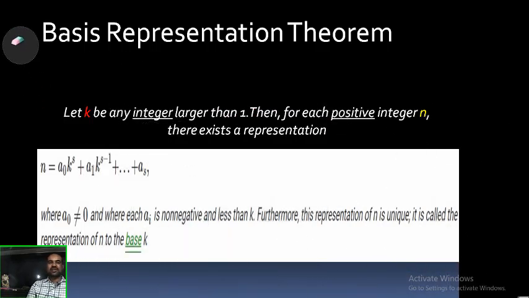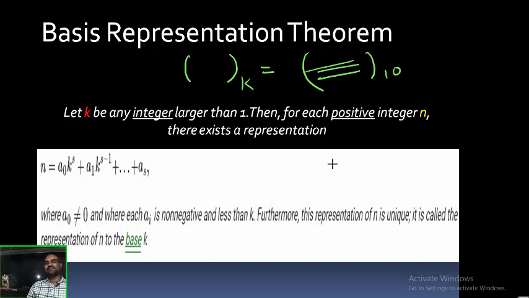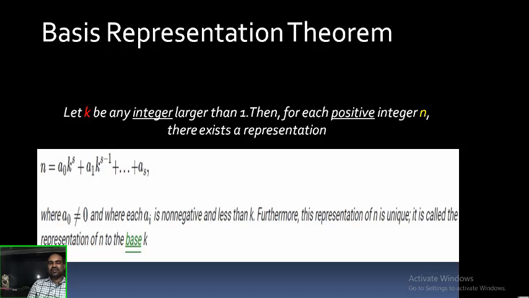Students, final conclusion: by using the basis representation theorem, any number with base k can be converted to a number in base 10. Again I want to write it here. For example, a, b, c, d, e is given with base k.